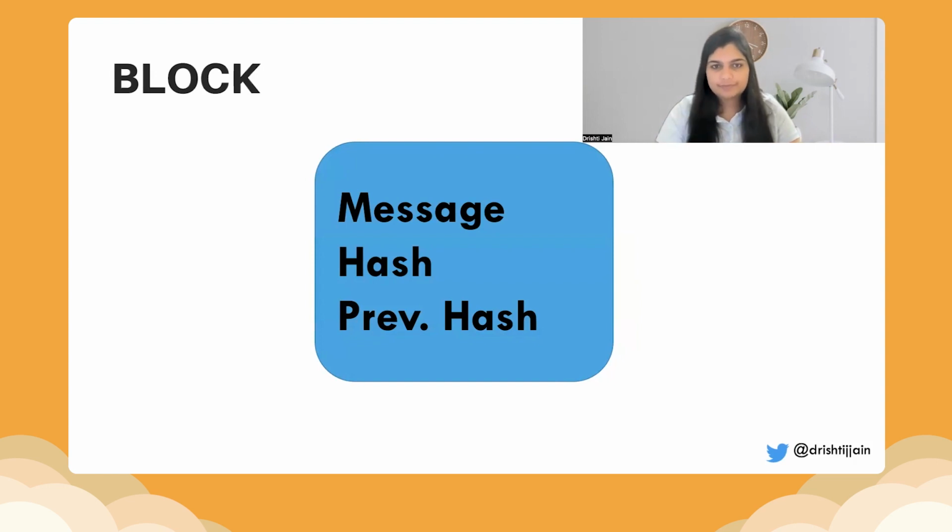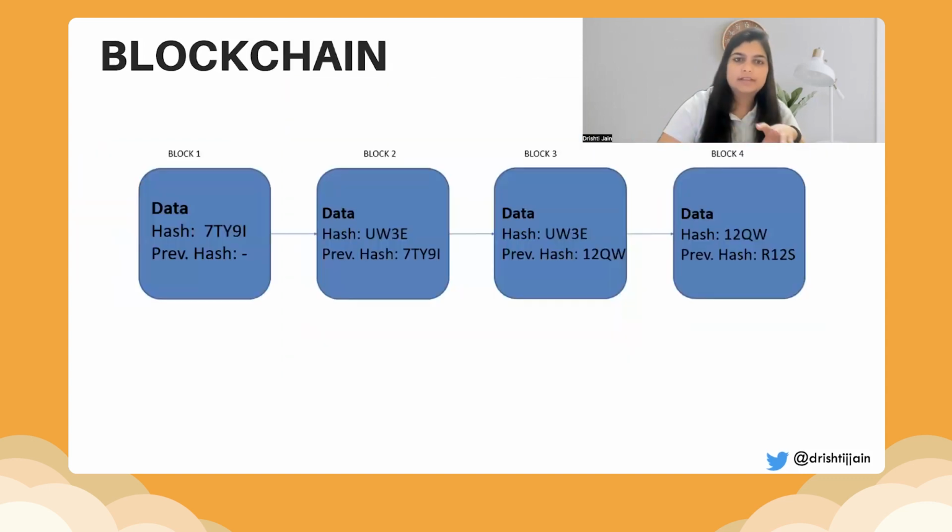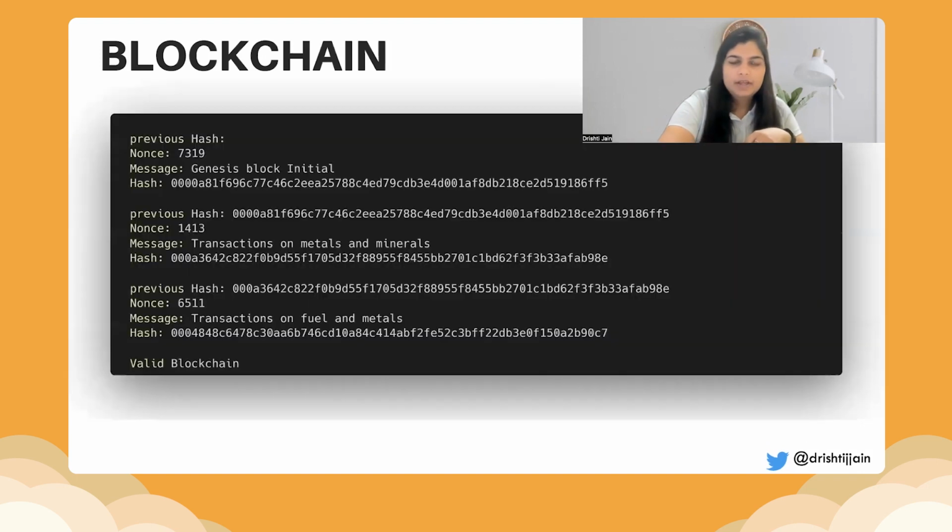The hash is of the current block and the previous hash, so that we are able to firstly validate if this block is valid, if it knows the right previous hash, and also to create the link of blocks to create the blockchain. Now, to simulate the same in Python, each of the blocks has a hash, a message, a previous hash, and we are chaining it in the form of a blockchain. This is the code of creating your own block for the blockchain. And then once you append all of these blocks together, you will be able to create a blockchain.